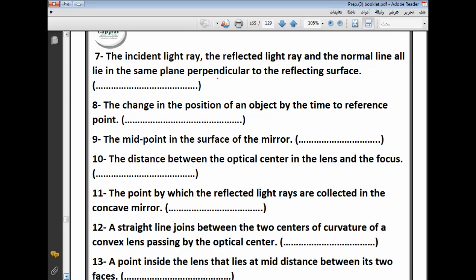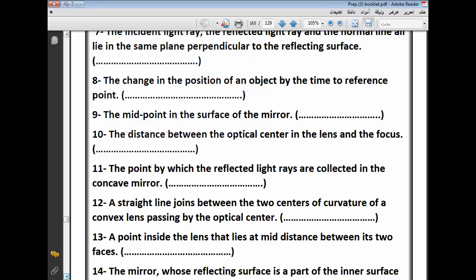While the second law of light reflection talks about the light rays, and it says the incident light ray, the reflected light ray, and the normal are all in the same plane perpendicular to the reflecting surface. Thanks, Muhammad. Minna, number 8.